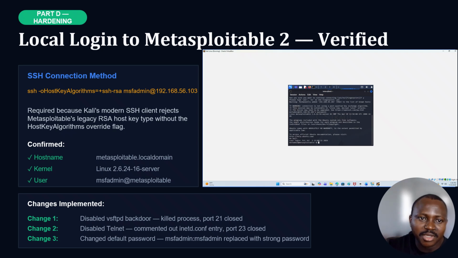This screenshot shows our login into Metasploitable2, verified with the username msfadmin and password msfadmin. And then we made these 3 changes that I talked about earlier: disable the FTPD backdoor by closing port 21, disable telnet by killing port 23, and change the default password to a new password.